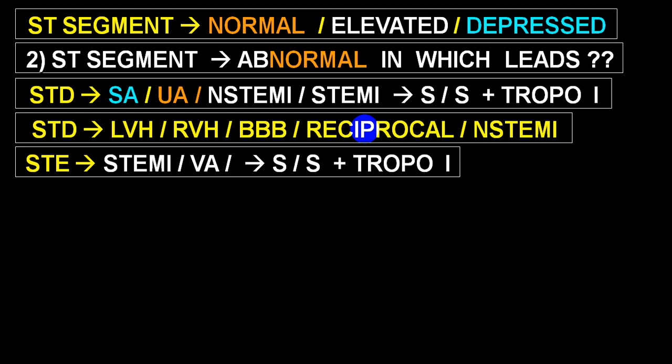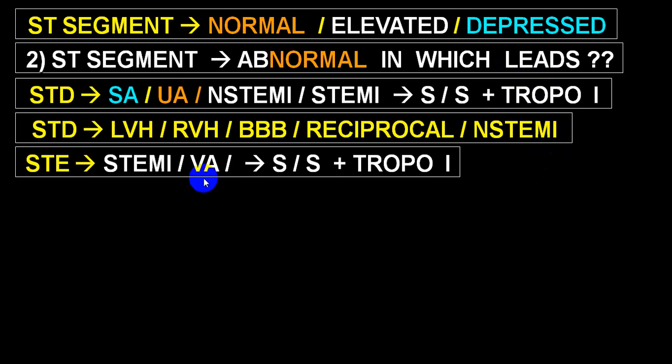So you have to look for reciprocal changes, that is ST depression, in those opposite leads. And also there will be ST depression in a non-STEMI with or without T wave changes. In a non-STEMI, very frequently you will have a deep symmetrical T wave inversion.